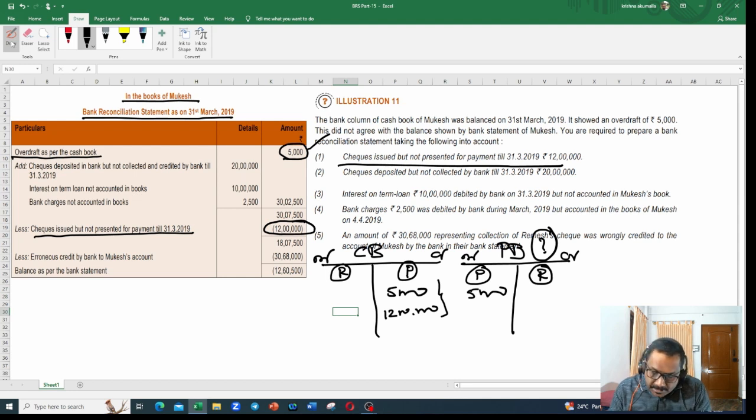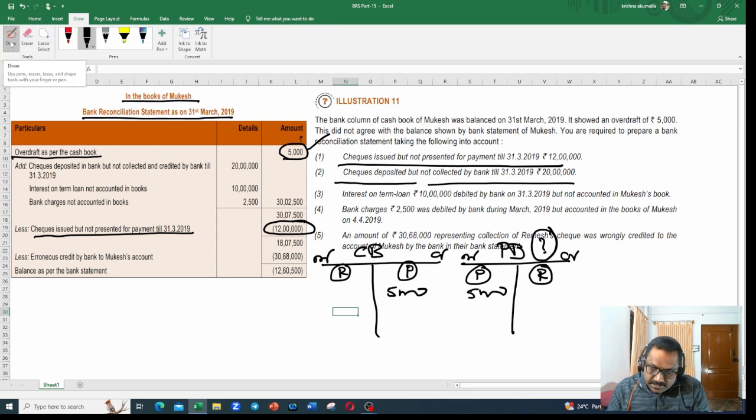Simple. Next, checks deposited but not collected by bank till 31st March 2019, 20 lakhs. Let me take out this first and then let us move on to the one. Checks deposited. We deposited the checks. So it is a receipt for us. Receipt side 20 lakhs.